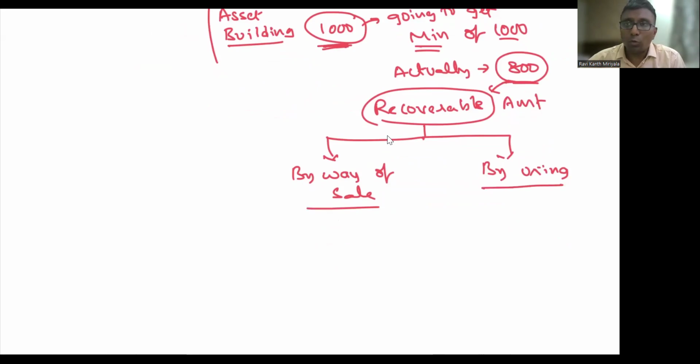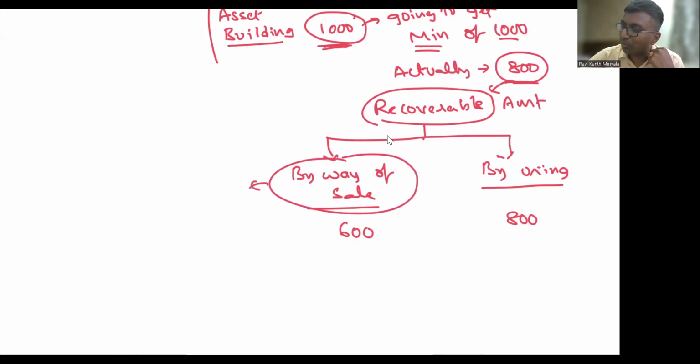What do you mean by recoverable amount? How much I will be able to recover? Tell me, my dear, if you have two options: by way of selling, you will be able to get 600 rupees, and by using the machine, I will be able to get 800 rupees. Obviously, what is your choice? Whichever is higher only. By way of sale, that is what we say net realizable value.